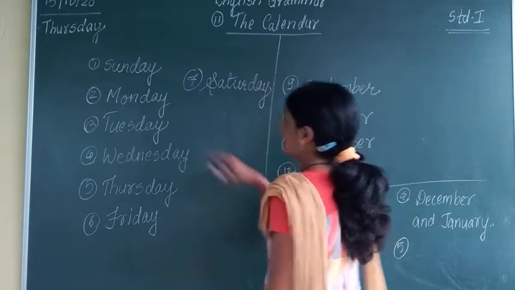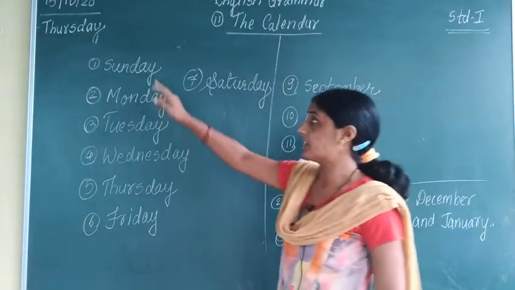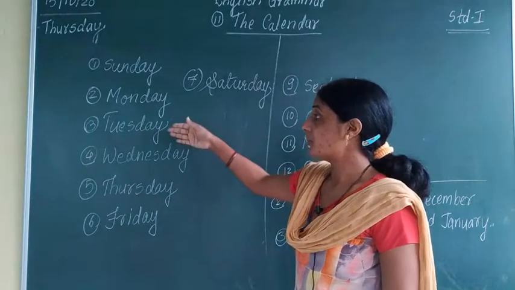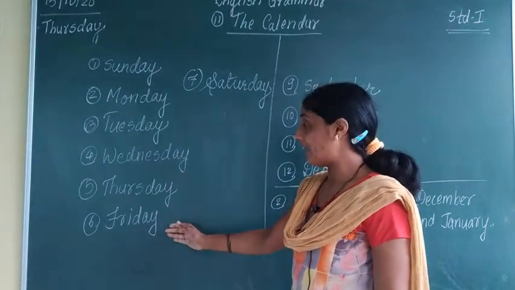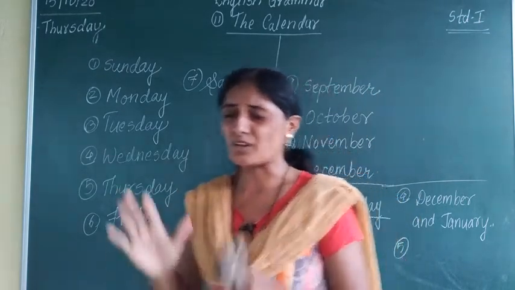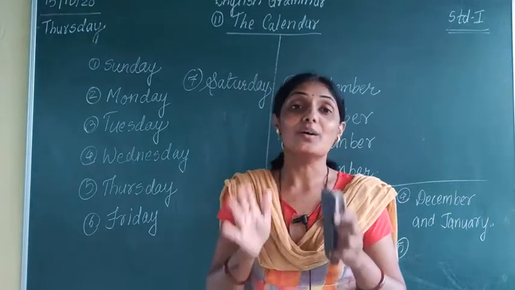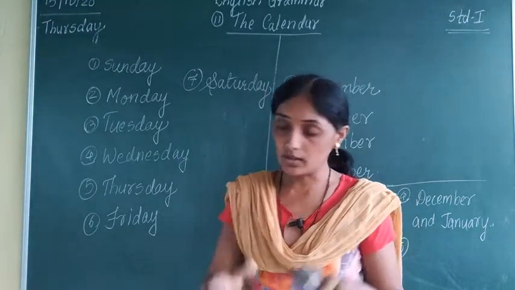Okay, pronounce it properly. Sunday, Monday, Tuesday, Wednesday, Thursday, Friday and Saturday. These are the 7 days of the week. There are 12 months of the year and 7 days of the week.